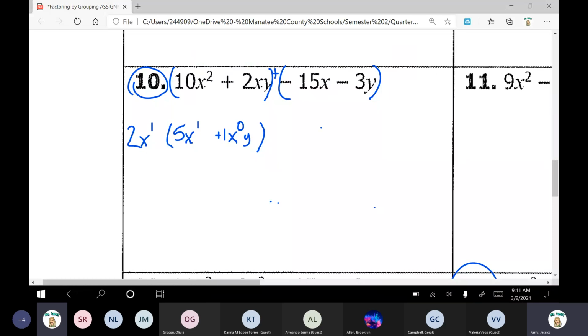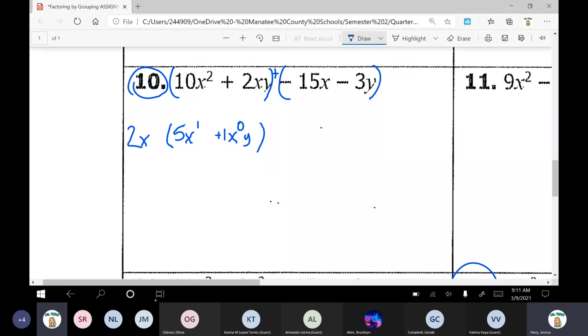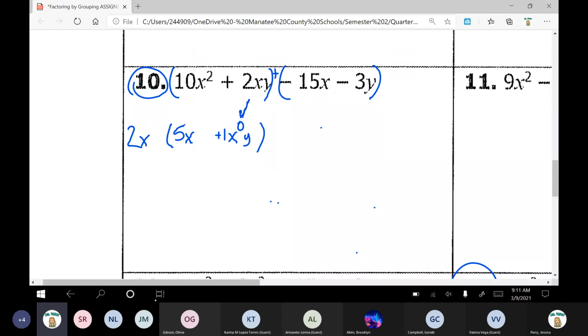Okay, so now let's clean up our information if we can. I can erase some of my 1s. The power of 1, I'm going to erase. Power of 1, erase. And then let's look at this. X to the power of 0. Let's do that one first. Sometimes it's a little bit easier to do those first. Anything to the power of 0 is really what? What does it really equal? A 1. Perfect. So I'm going to change this to times 1. And then anything times 1. 1 times 1 is 1. So I'm just going to erase that 1 right there. So it's really just positive 1y. Let me scoot this y over so it's not so awkwardly spaced.